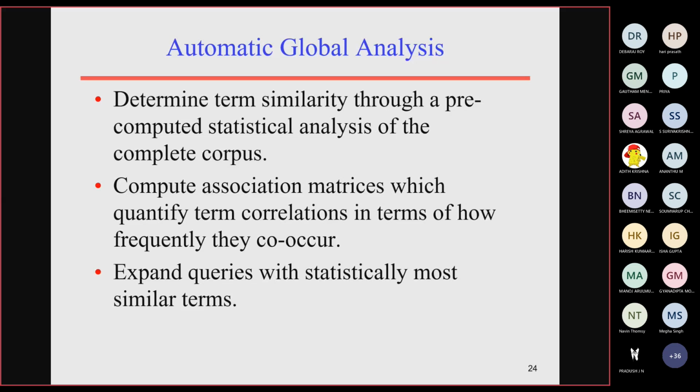Global analysis finds the term correlations between the documents, and it creates an association matrix that quantifies how far a particular term is correlated with other terms. Based on that it will expand the query. It is based purely on similar terms being added.